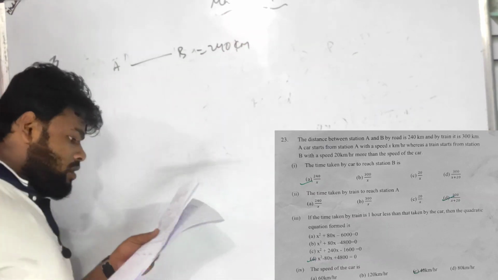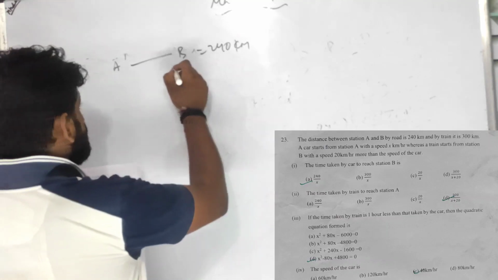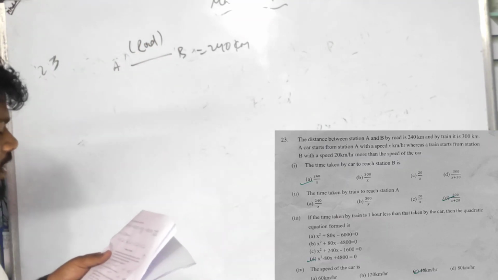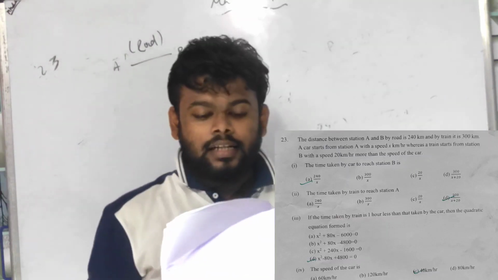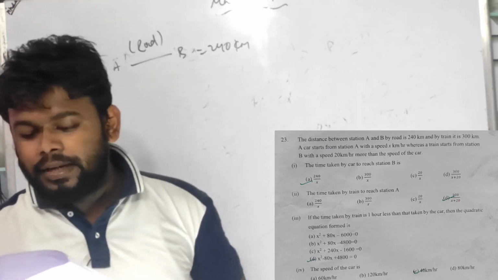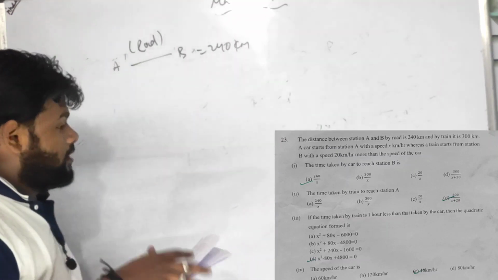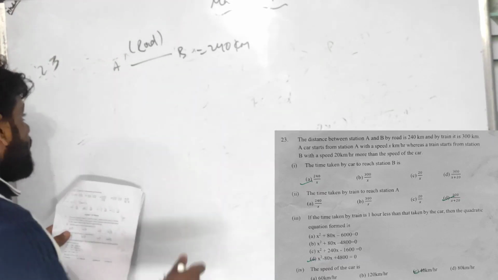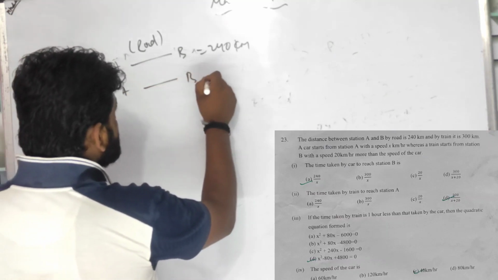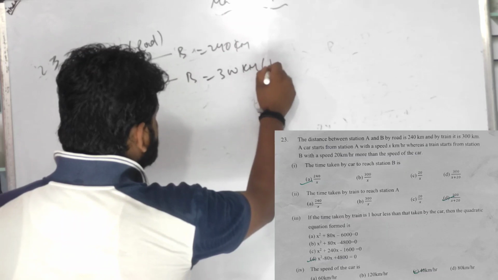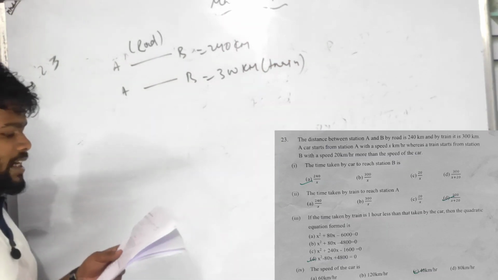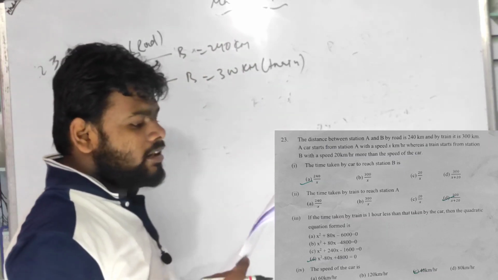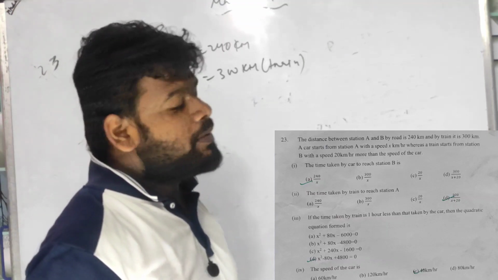Of a road, how can I forget the road? Road का distance A से B 240 किलोमीटर, and by train is 300 kilometer. The distance between station A to B by road से जाने से इतना होगा, ट्रेन से जाने से इतना किलोमीटर होगा, right? And a car starts from A with a speed of x.